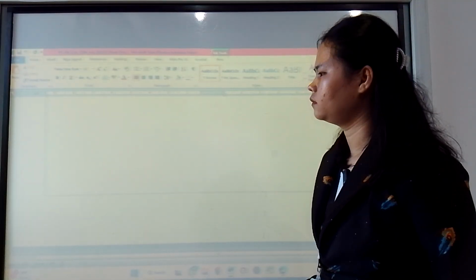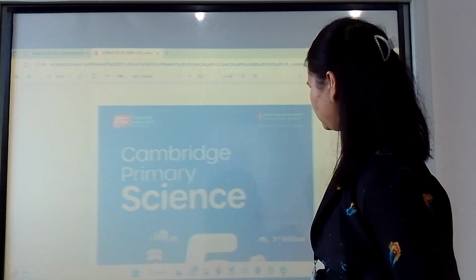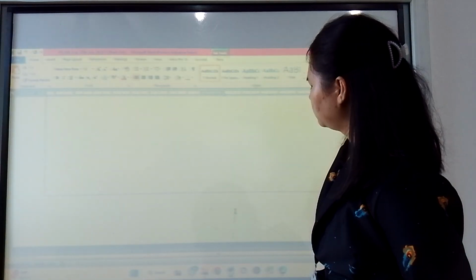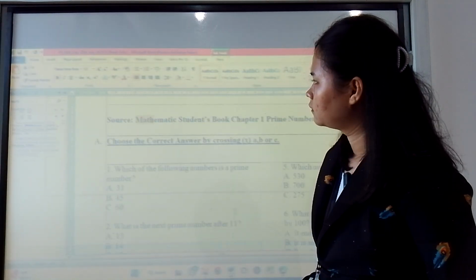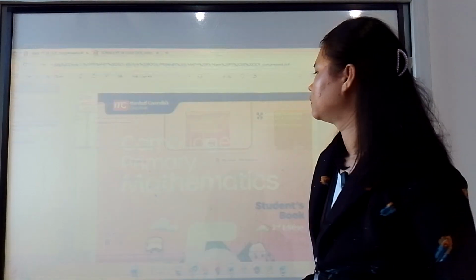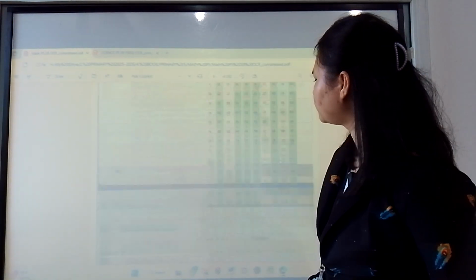Okay, I think we can move to the books. So here are the math books, and for the next week you will teach from page 7 until 10. Yes.